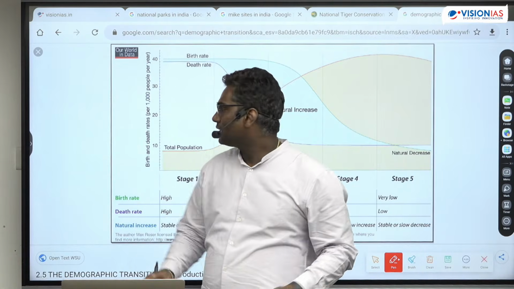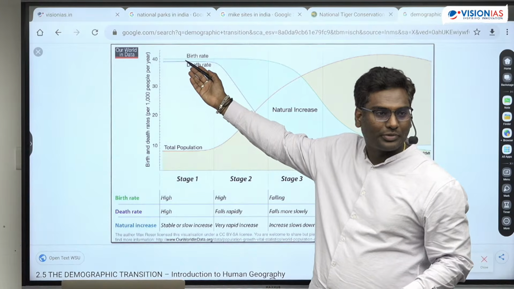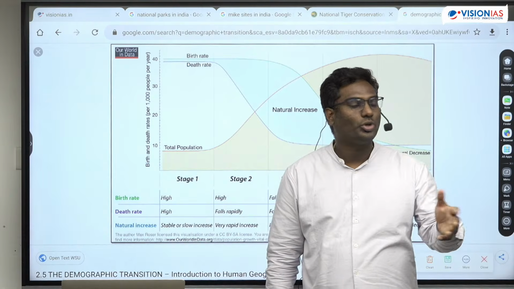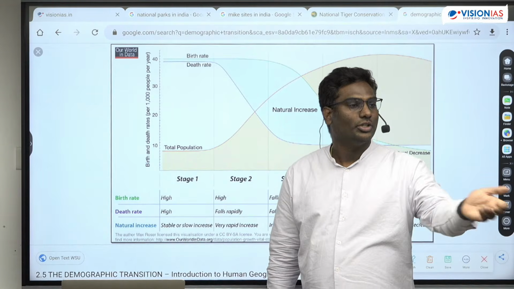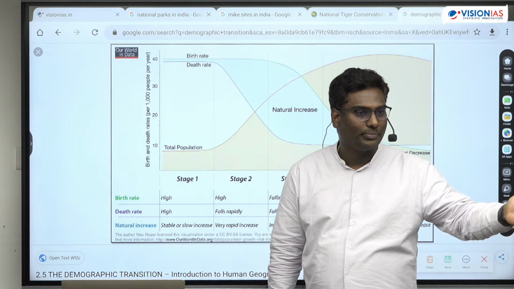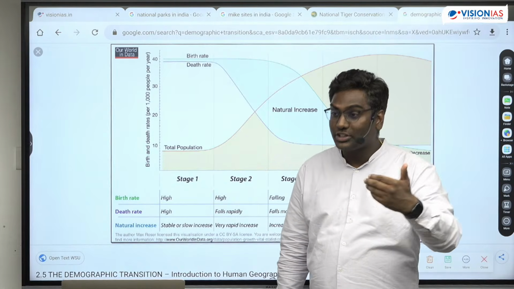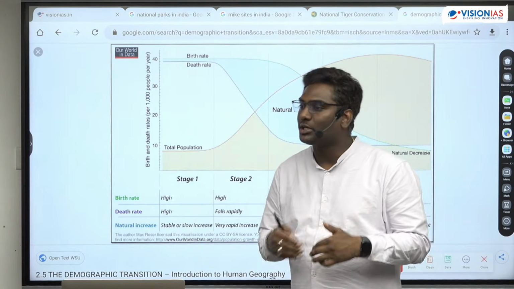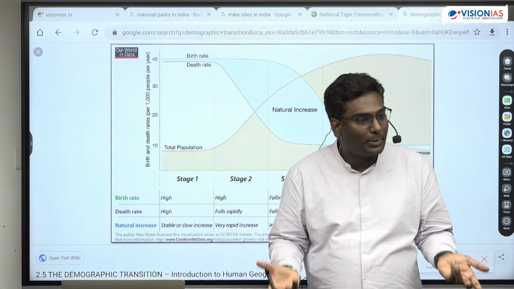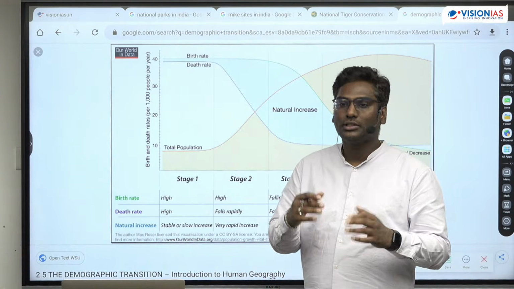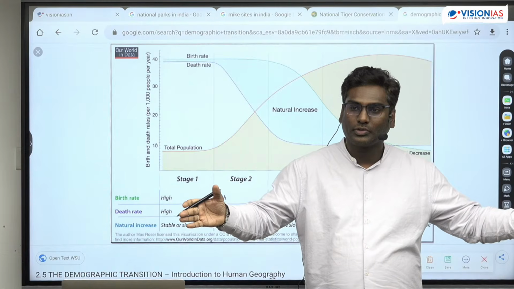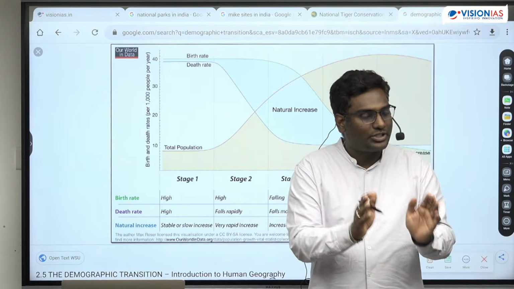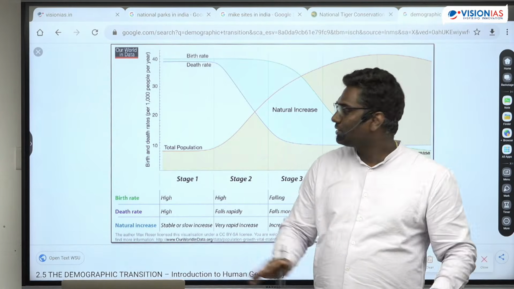So initially you will see birth rate will be high, death rate will also be high. Because the death rate is high, because socio-economic conditions अच्छा नहीं होता है, health conditions are not good, sanitation is not good, death rate will be more. इसकी वजह से, if a couple has only 2 kids and both of them die, then how is the perpetuation, right? उसकी वजह से the couple will have 12 kids. 12 में 7-8 मर चुका होगा तो at least 3-4 will survive. That is the situation.